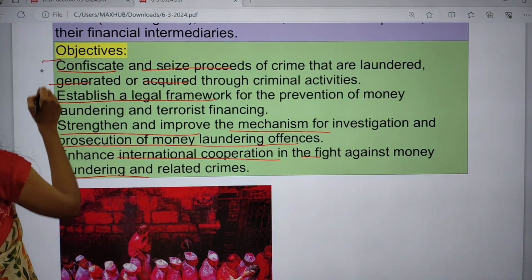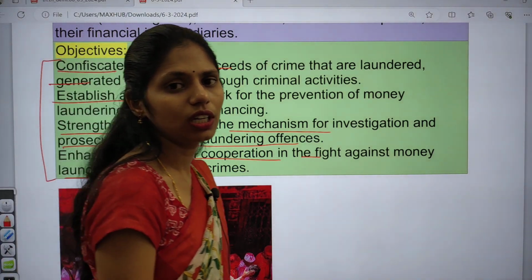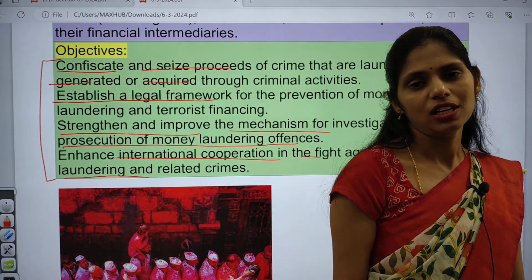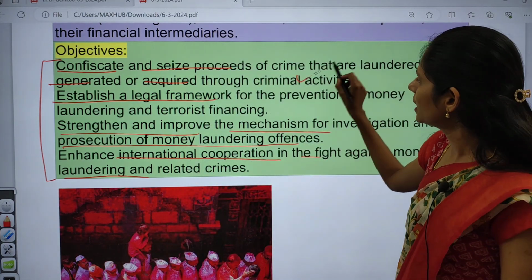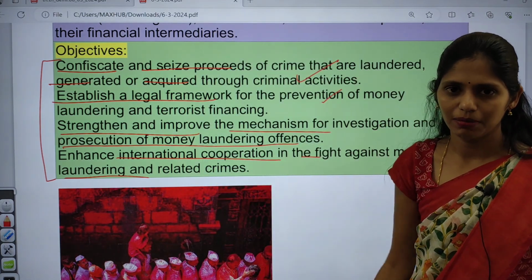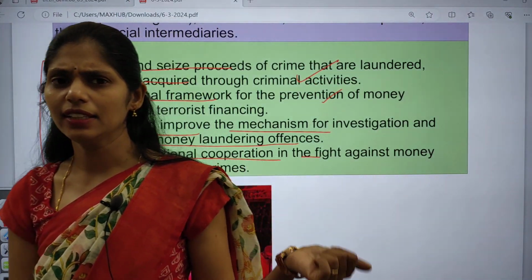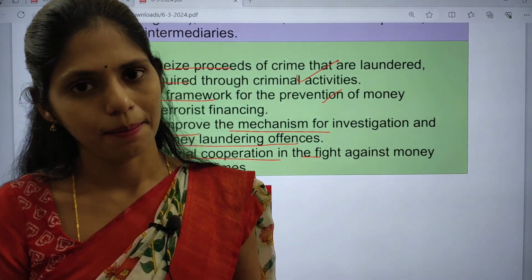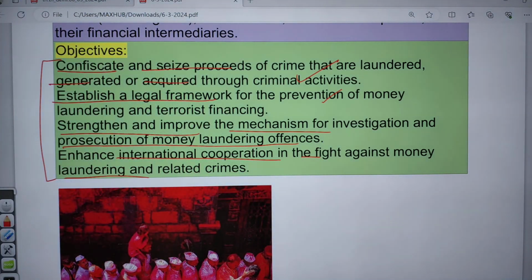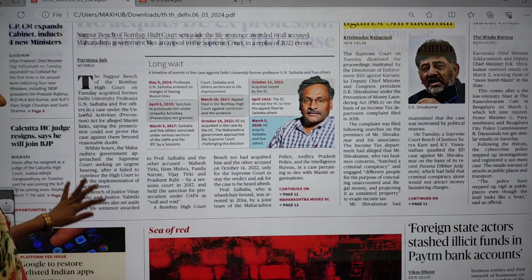These are the important aims and objectives of this PMLA, and you can get a question in your prelims regarding the Prevention of Money Laundering Act. Especially, you can get these objectives directly as statements. So from that point of view, I can say this topic is important for both your prelims and mains. And now let us move back to our page of The Hindu.